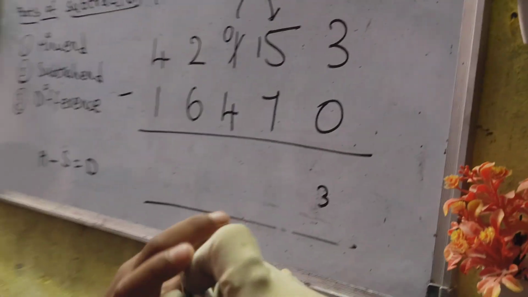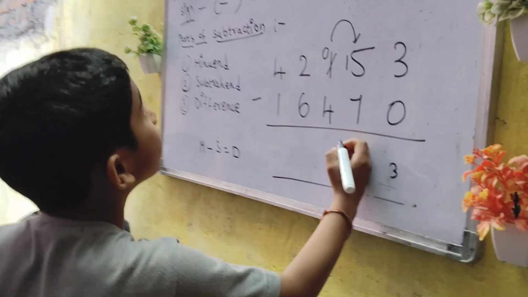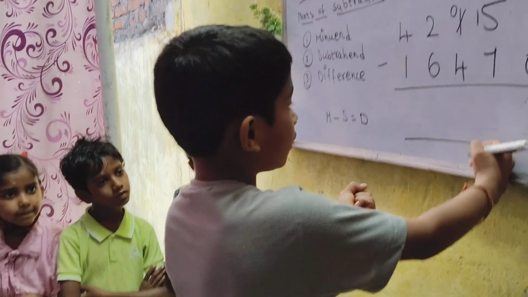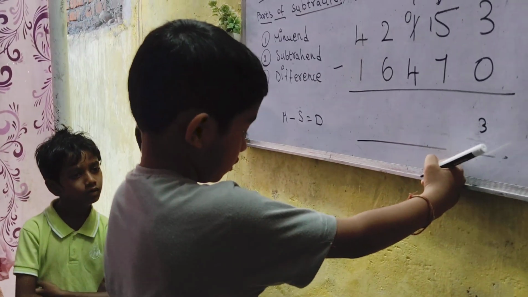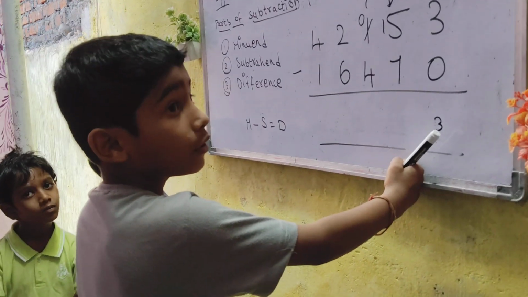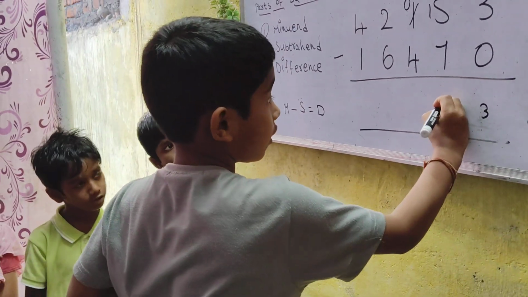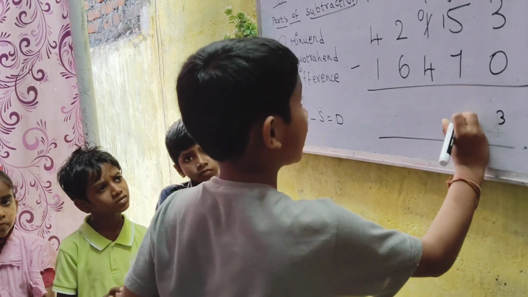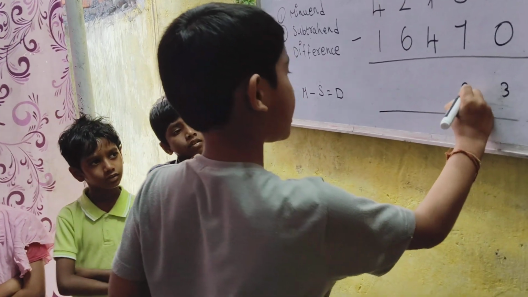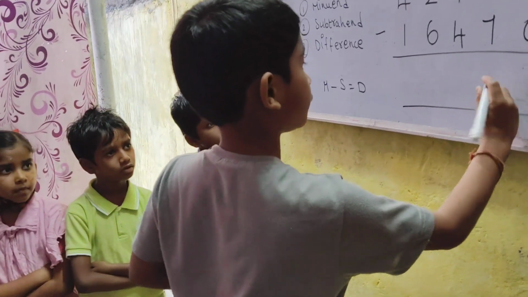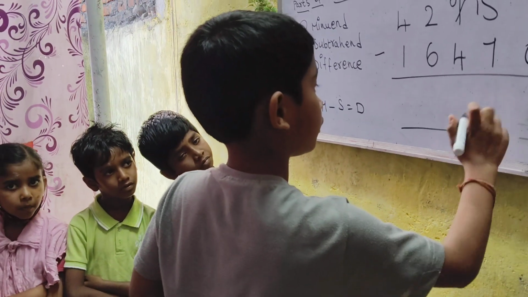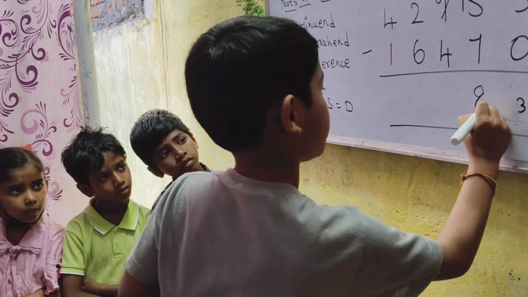Now 15 minus 7 you do, how much will it be? Concentrate, kids. 15 minus 7. Fast. Ravinder. How much, kids? 15 minus 7? 8. Write 8 there. Write big and neat. Then write exactly below it.